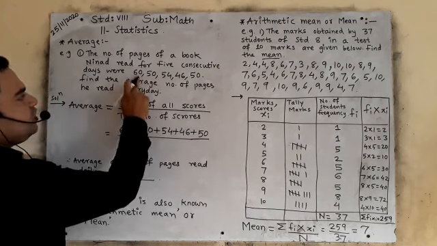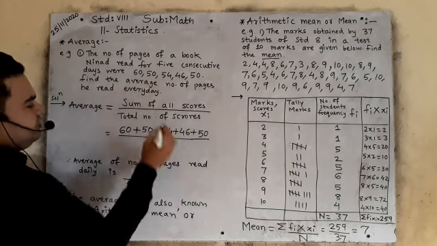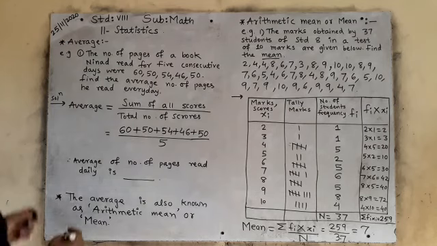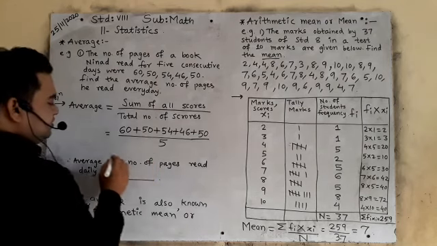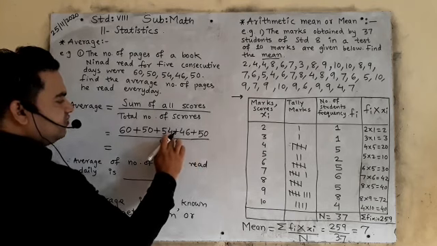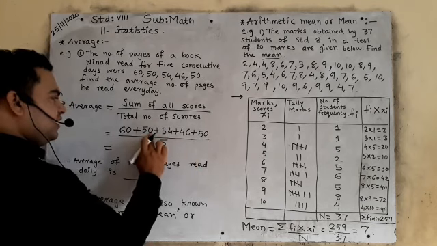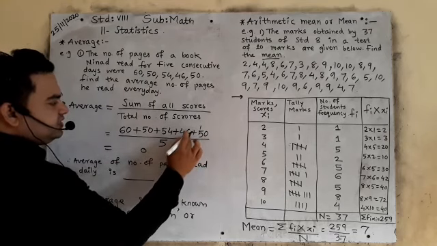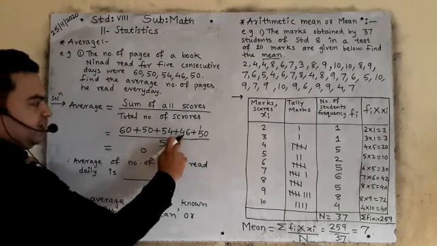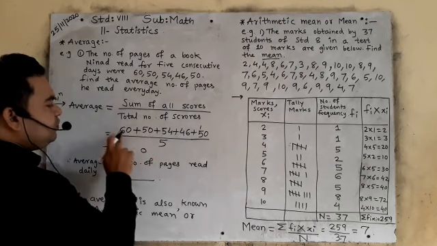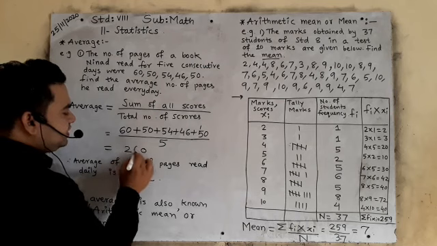How many scores? 1, 2, 3, 4, 5. So the total number of scores is 5. Now we will do the addition of all this. 0 and 6, 6; 6 and 4, 10; 10 and 0, 10; 10 and 0, 10. So 10 means 0 and carry 1. 6 and 4, 10; 10 and 5, 15; 15 and 5, 20; 20 and 6, 26.